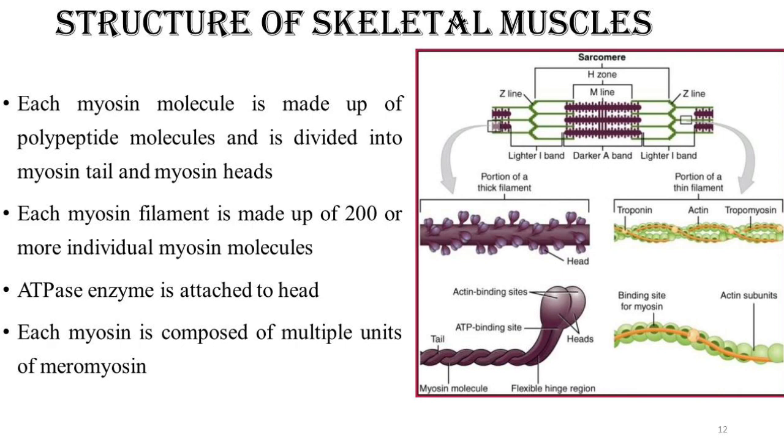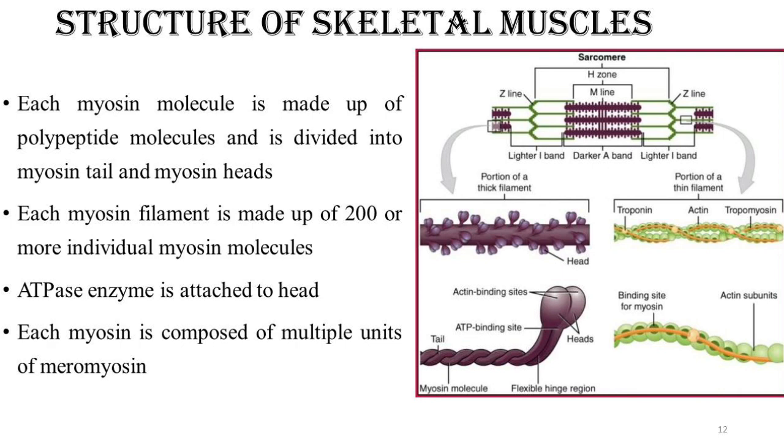ATPase enzyme is also found attached towards the head, and this ATPase enzyme is essential for utilizing the energy in the form of ATP, and this energy is required for the contraction of muscles. So muscle contraction is made possible because the energy is being utilized by the myosin filaments. Means it is energy operated.